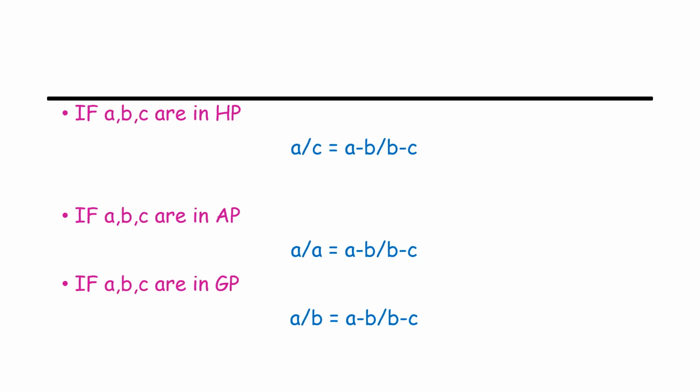Also, if A, B, C are in harmonic progression, then A divided by C is equal to A minus B divided by B minus C. If A, B, C are in arithmetic progression, then A minus B divided by B minus C is equal to 1. Also, if A, B, C are in geometric progression, then A divided by B is equal to A minus B divided by B minus C. These are certain formulas or facts which are related to HP, AP and GP.